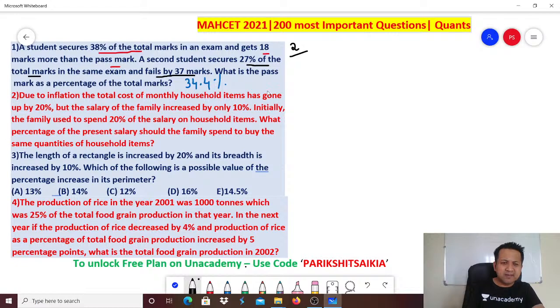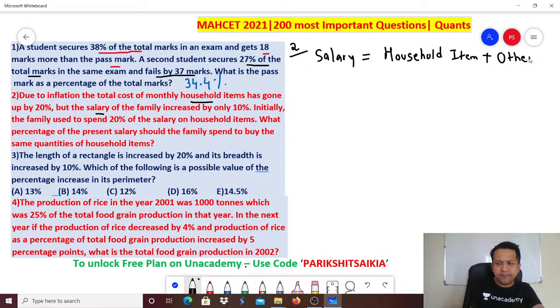So what will I say? There is a connection between salary and household expenses. Let's take it. So salary, where am I spending? I'm spending my salary on household items plus others. Will you agree? Okay.